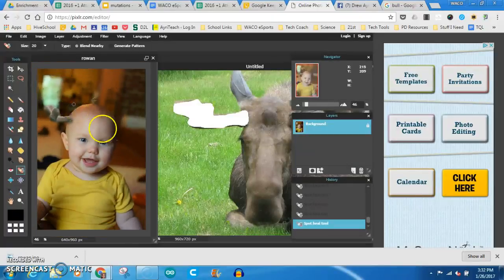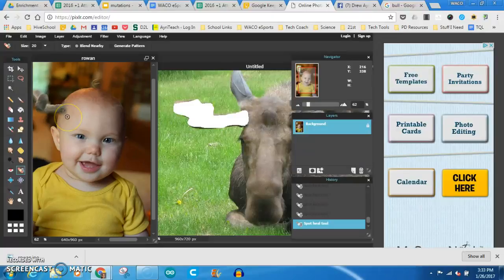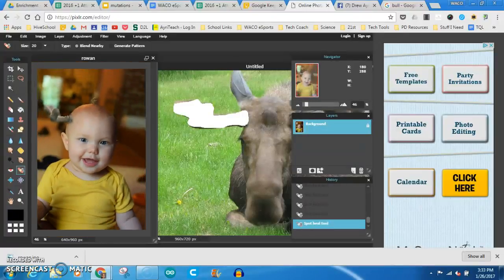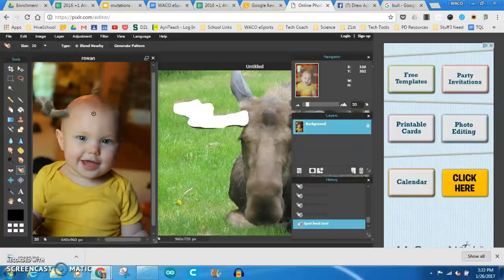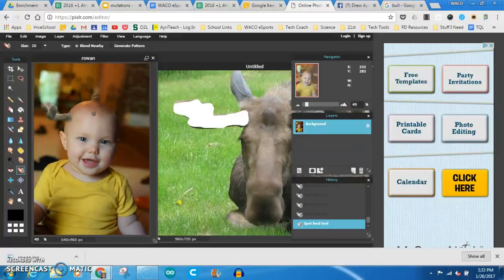So what I would encourage you to do is to play around with this a little bit, okay? And be creative. Come up with a mutation, and then we'll figure out a way that you can do it based on what you think would be fun. But play around with it and have some fun. I realize we're not all Photoshop experts. That's part of the reason we'll just play around with these tools a little bit and see what you can do with it. But yeah, we will mutate someone or yourself. So good luck.